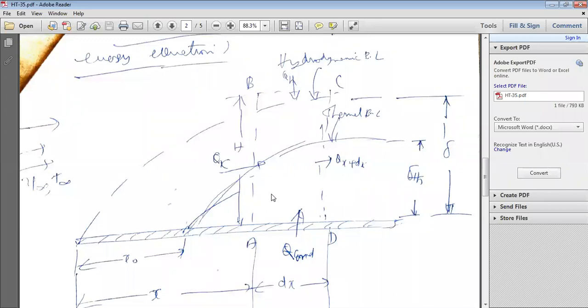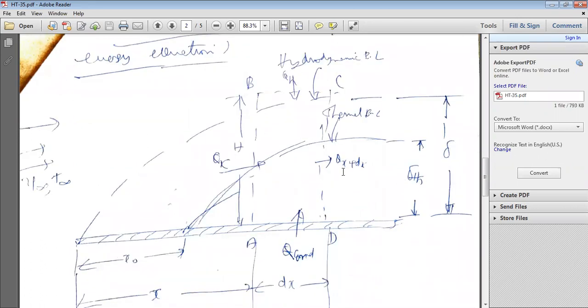Here, this is the thermal boundary layer. On the same warm plate, a hydrodynamic boundary layer is formed. At the same time, a thermal boundary layer will also be formed. Delta TH is the thermal boundary layer thickness, and delta is the hydrodynamic boundary layer thickness. The relative magnitude, what is the height of delta TH and what is the height of delta, depends upon the Prandtl number.